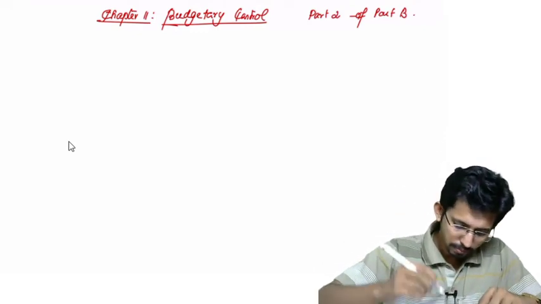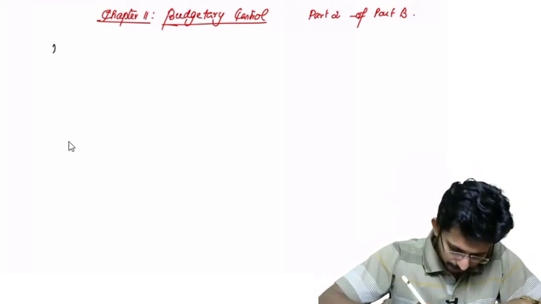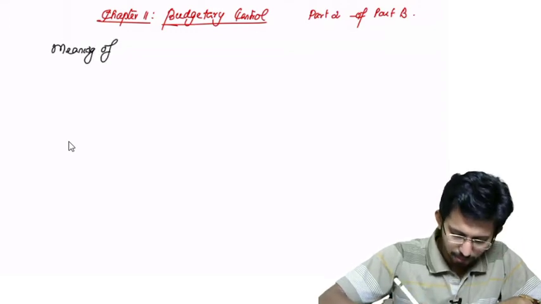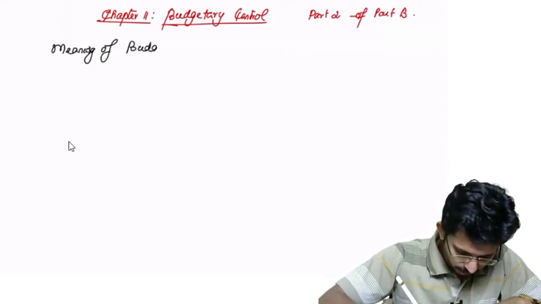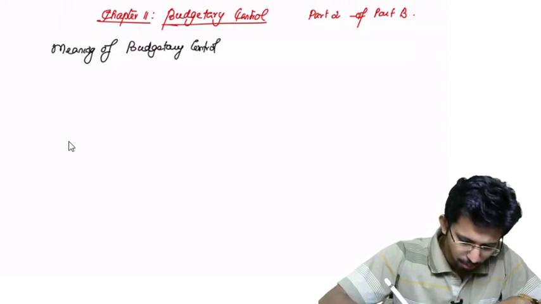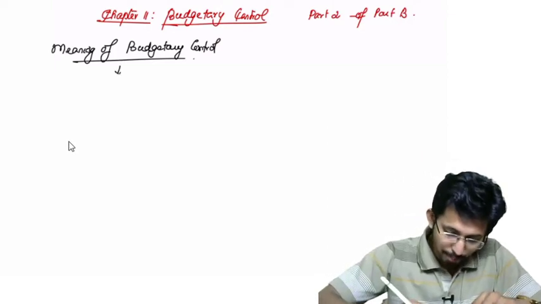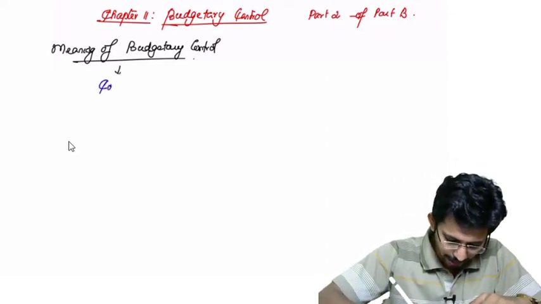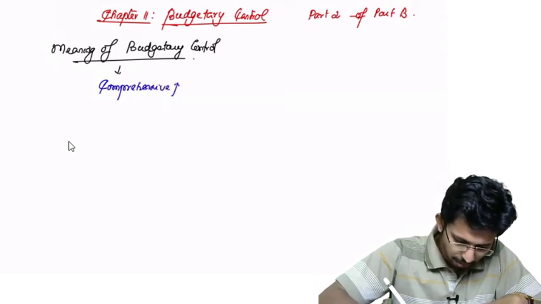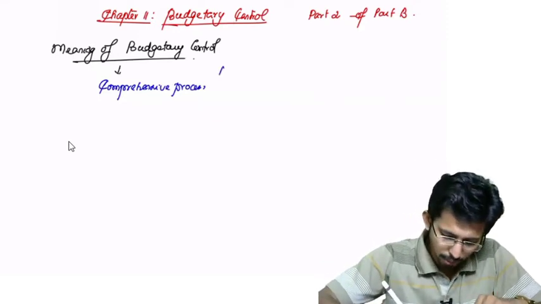Now we have to start with the meaning of budgetary control. What do you mean by budgetary control? Budgetary control is a comprehensive process consisting of what all things?